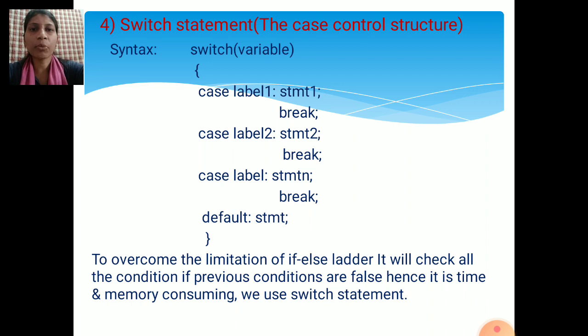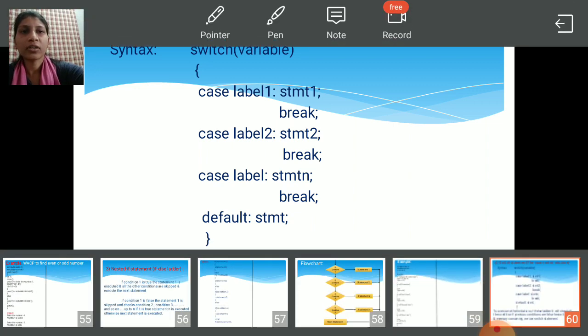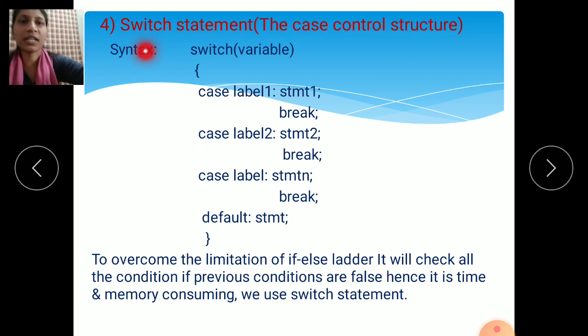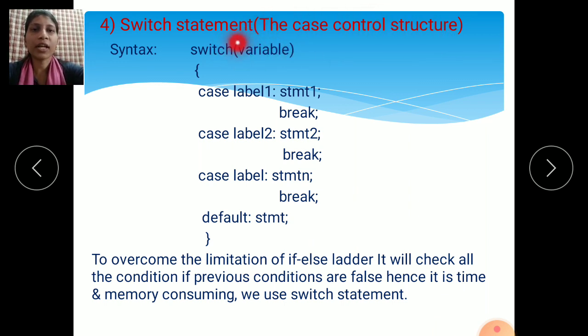The fourth type of conditional control statement is the switch statement. What do you mean by switch statement? The another name for switch statement is the case control structure. Sometimes in the question paper they can change the question and ask for the case control structure.